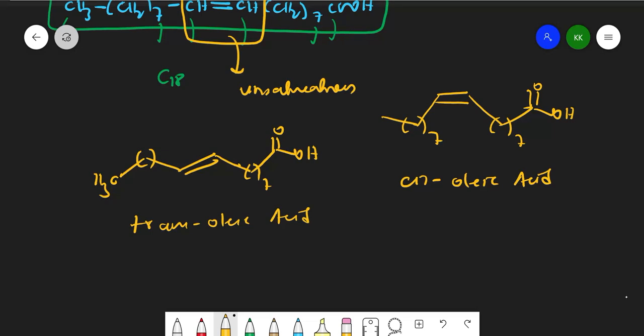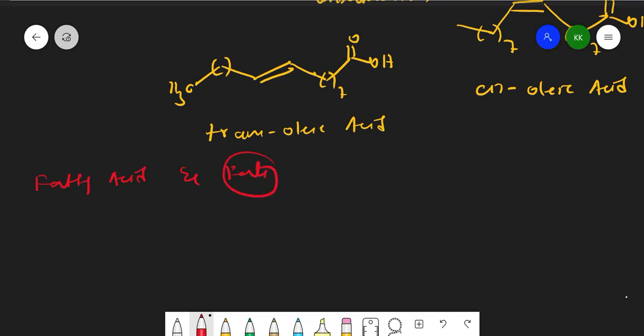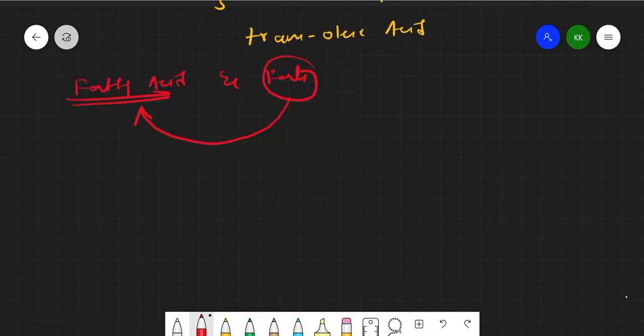In nature they will be available as cis and trans. So, I hope you understood, fatty acids and fats are different. From fats, if I do acidic hydrolysis, I will get fatty acids, right? That I told you in the initial class.